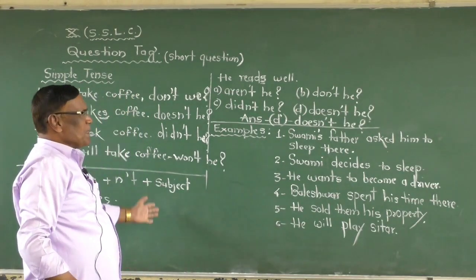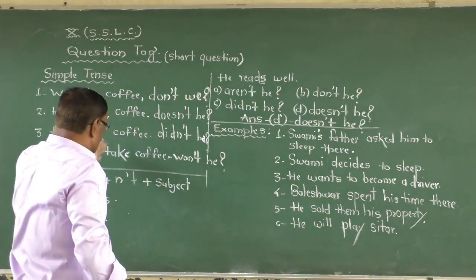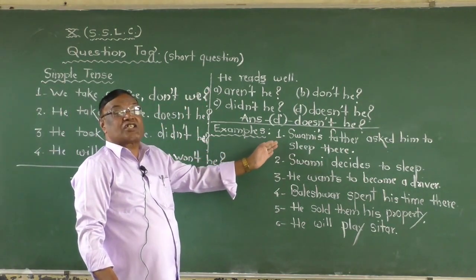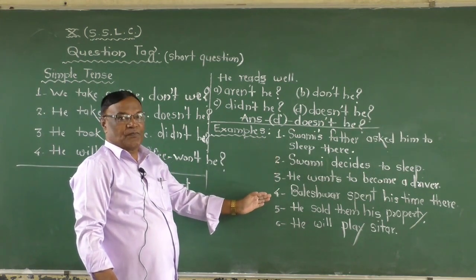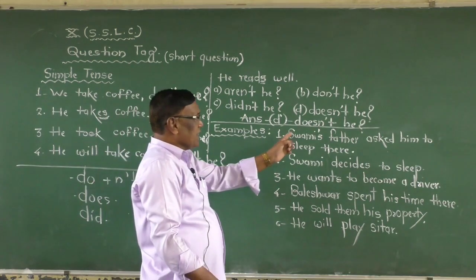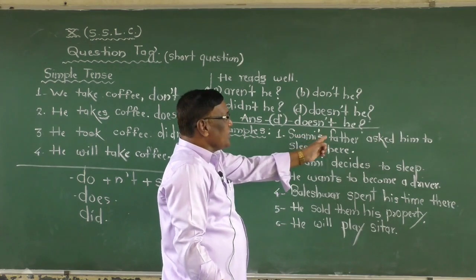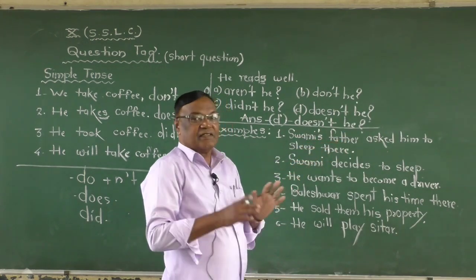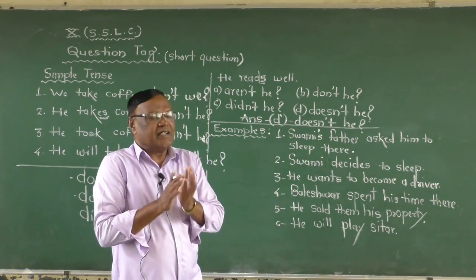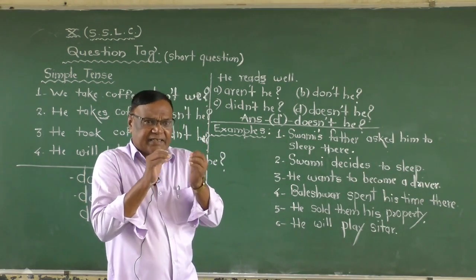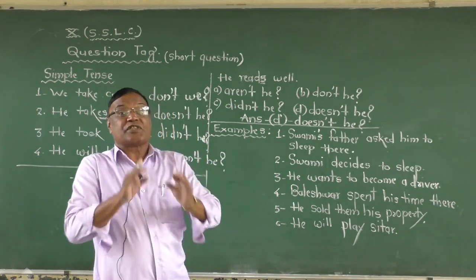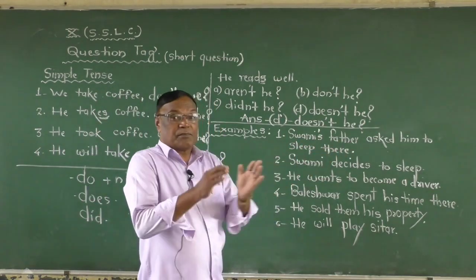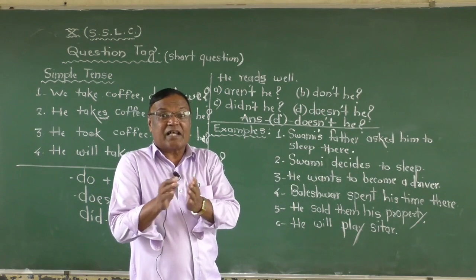Look at there. And when you see all the examples, I give some textual examples to you. Now in a textual example, see, Swami's father asked him to sleep there. This is the sentence. In the sentence, you find the verb, which is very important. Which verb is there, you find out. Present, past and future.